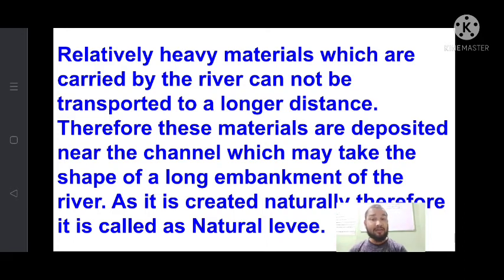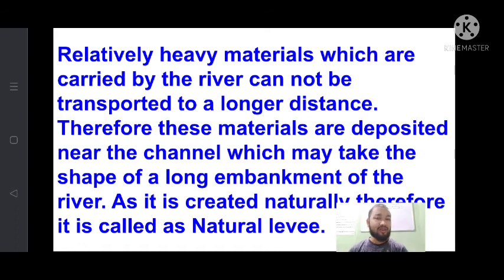The heavy sediment carried down by the river cannot be carried for a long distance, so the river deposits these heavy particles on the banks of the river on both sides. Then a long embankment is created naturally. This embankment which is created naturally is called natural levee.